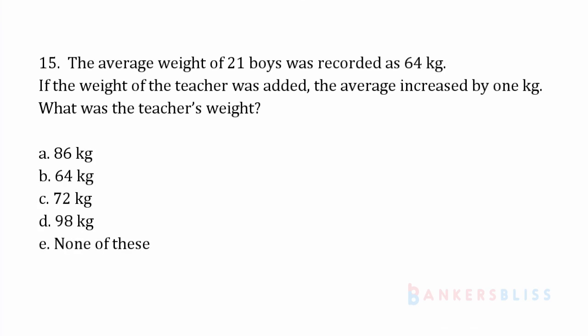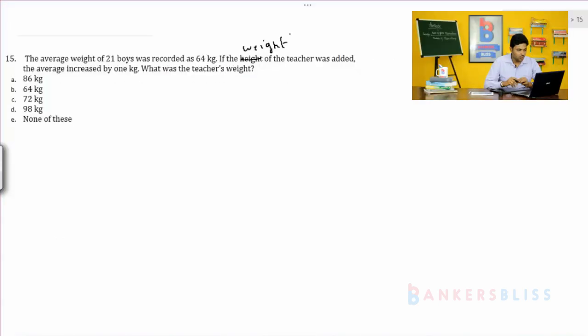The average weight of 21 boys was recorded as 64 kg. If the weight of the teacher was added, the average increased by 1 kg. What was the teacher's weight? So you have two methodologies. One is going through formula and another one is sharing methodology. Let me teach you the sharing methodology.